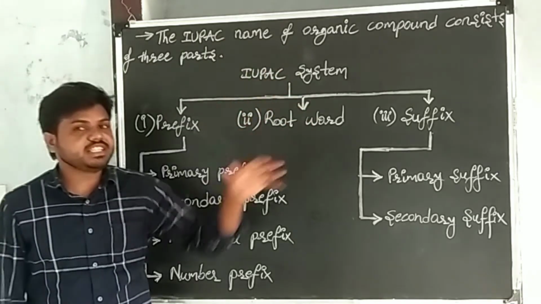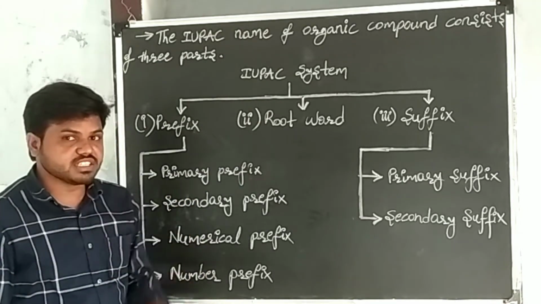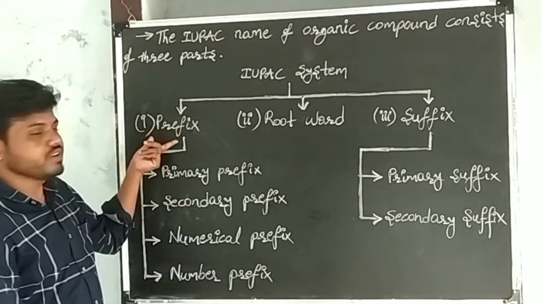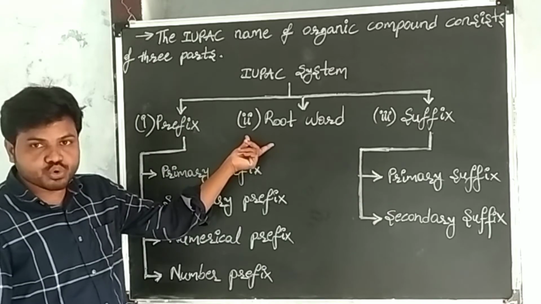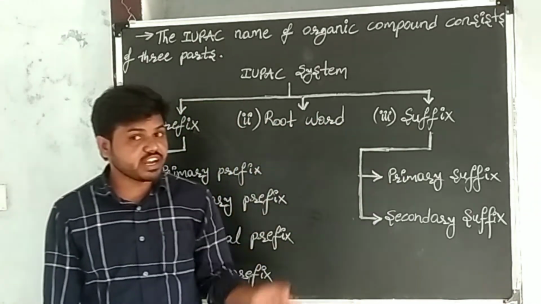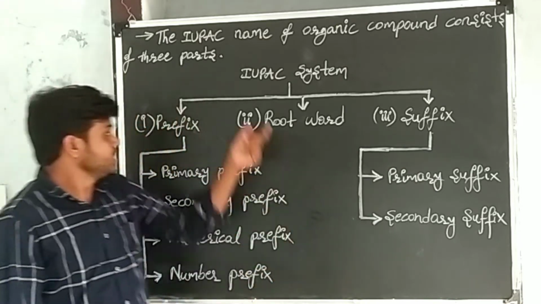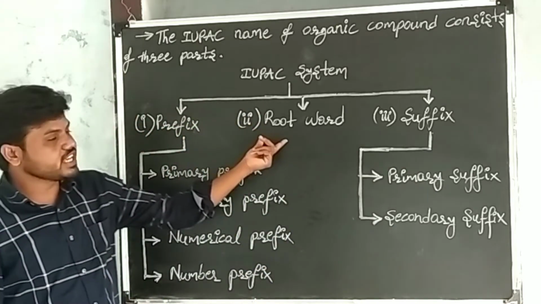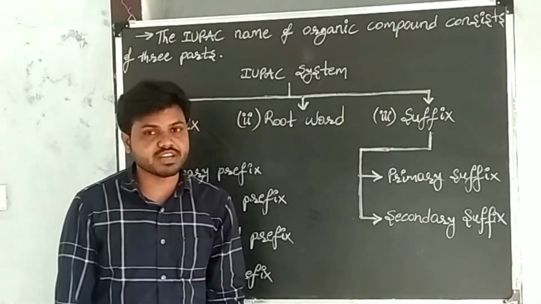The IUPAC name of an organic compound consists of three parts. The first one is prefix, the second one is root word, and the third one is suffix.